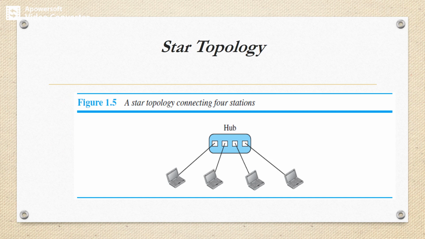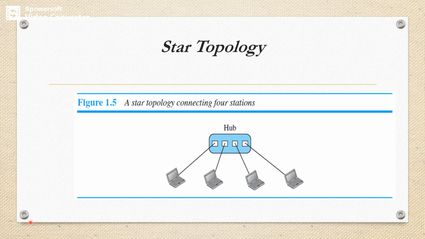Next we'll take star topology. In the case of star topology, there are a number of devices connected by point-to-point links to the central hub. You can observe that there will be a central hub and all the stations, like station 1, station 2, station 3 and station 4, are connected to the central hub. It is easy to control and traffic flow will be simple, but the data travels from the sender to the central hub and then to the receiver.